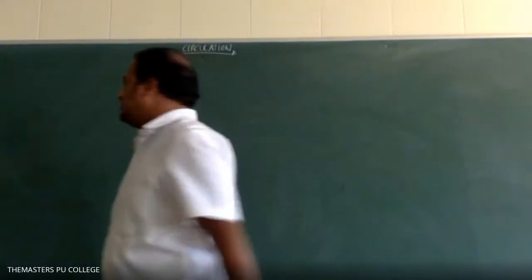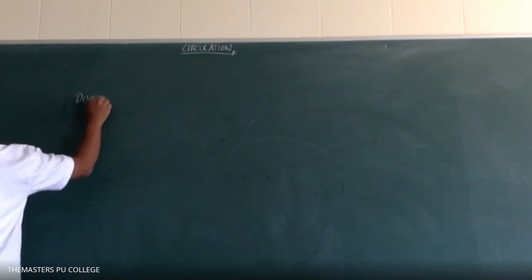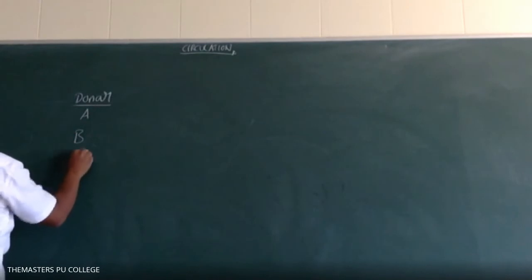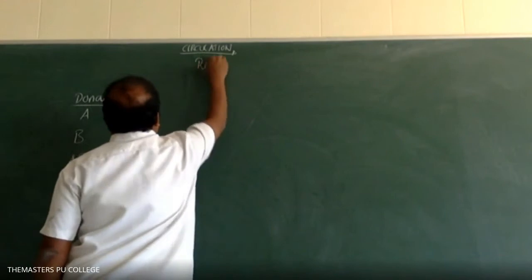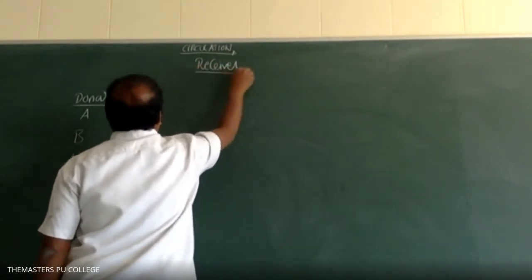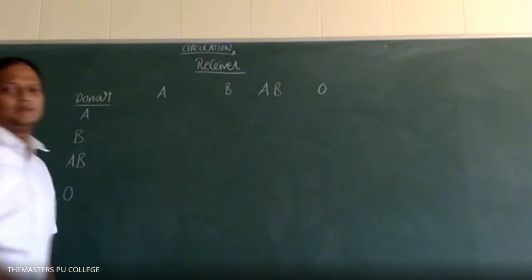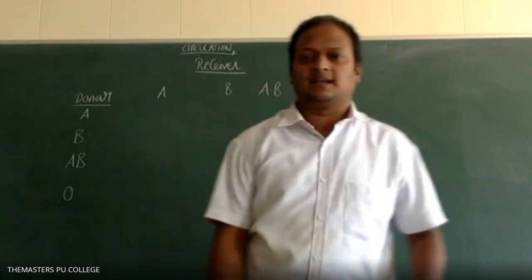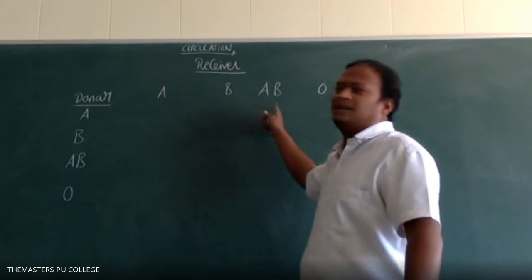So write down the donor blood groups and the receiver blood groups. Donor blood groups A, B, AB, and O, and receiver blood groups A, B, AB, and O.